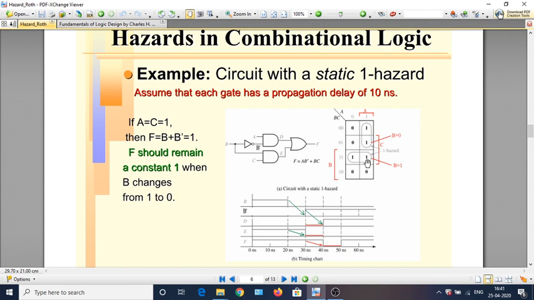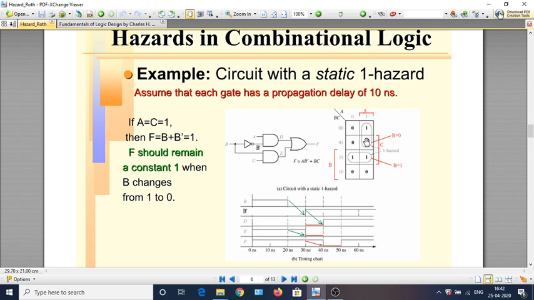While you are in this square, it is this term BC which has been contributing to the function F. BC is the term which makes F equal to 1. When you are in these two input conditions, it is BC which is 1. The other one, AB bar, will be 0. That will not be contributing a 1 to F. It is this one term which will be contributing a 1 to F.